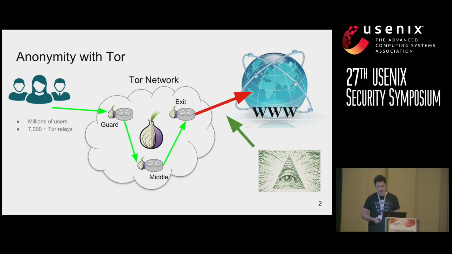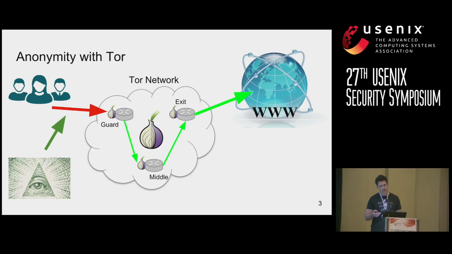For example, if we have a passive adversary that can observe the traffic from the exit to the destination, they won't have enough information to link the client to her destination. And likewise, if an adversary can view the traffic from the client to her first hop, the adversary wouldn't have enough information to link the client to her destination.